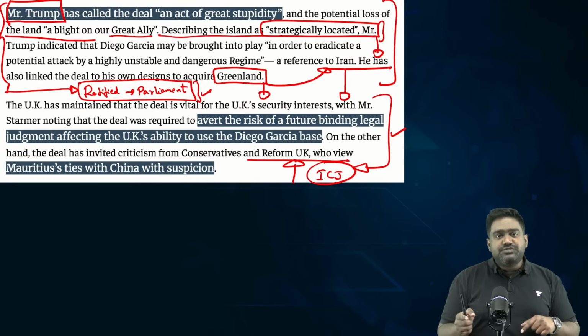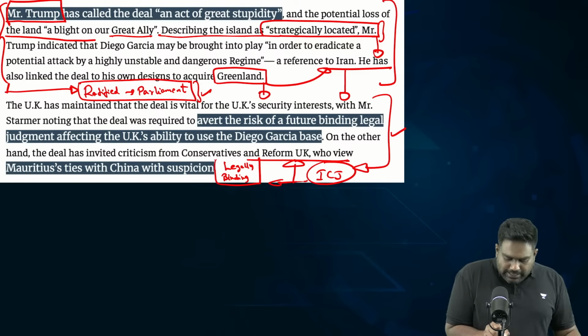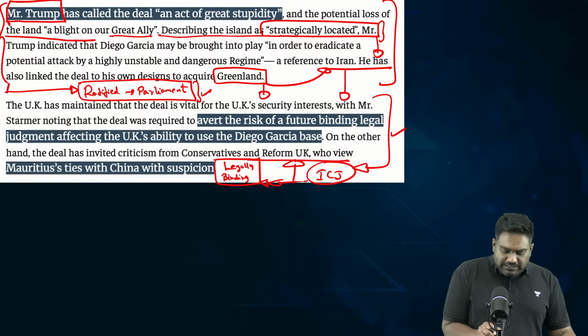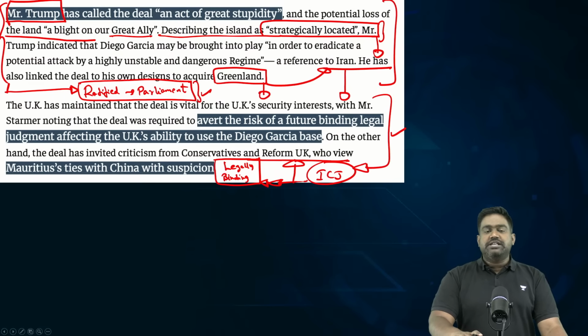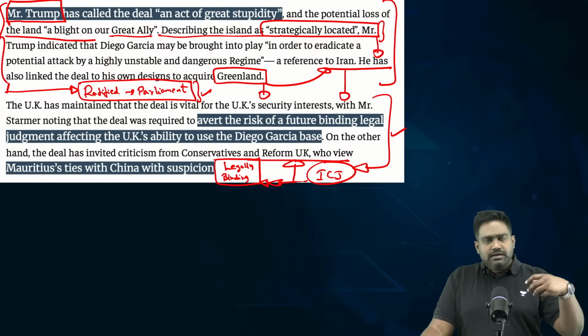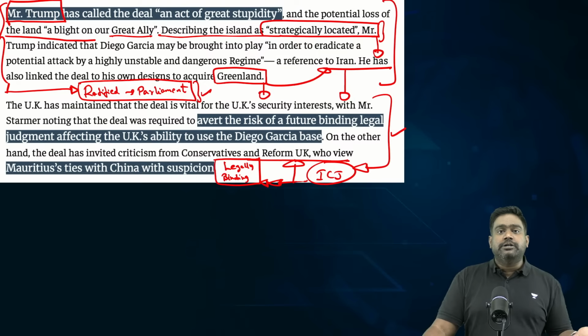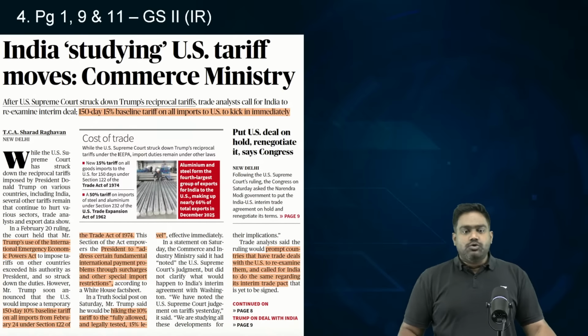So to prevent this from happening, to avoid a legally binding judgment from the International Court of Justice, and to further avoid the buildup of international pressure and momentum against Britain, this preemptive move was taken up. They struck a deal, promised a good sum of money for Mauritius, gave back the sovereignty, allowed Chagosians to return, while retaining the strategic military base, which is what they want. But Trump thinks it's a stupid deal, right? So that is something you need to know about the Chagos group.